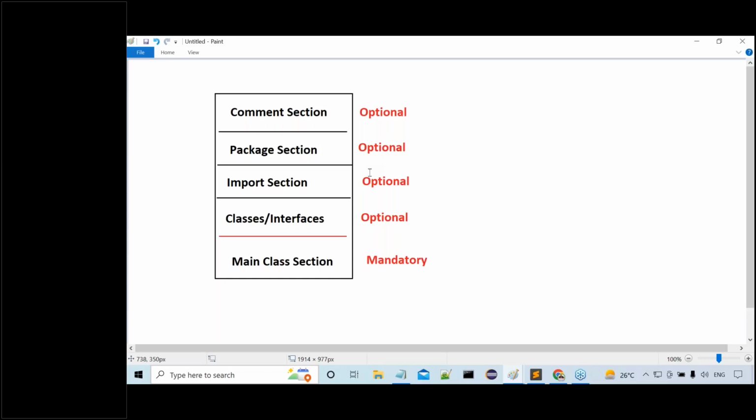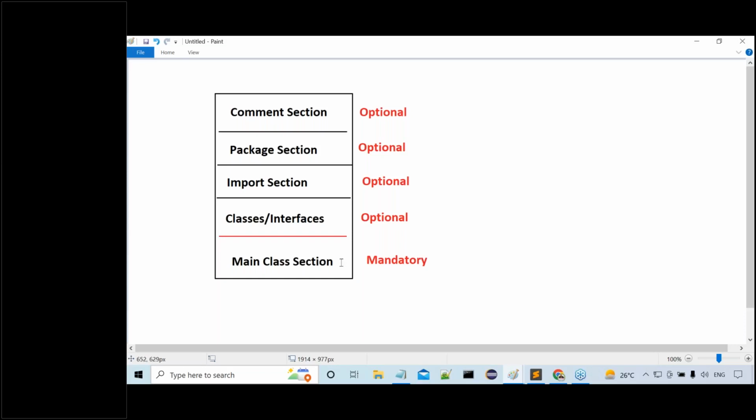Okay, but as per our responsibility, as we are going to write Java programs, at least one time we have to understand a little bit about what the comment section is, what the package section is, what the import section is, and classes or interfaces, all these scenarios, one line each. Actually, the package section and import section will be covered in packages, a separate topic in Java, where I will cover more about these concepts. Classes and interfaces concepts I will cover in object orientation. Almost 2 to 3 days of time we have to discuss this classes and interfaces part.